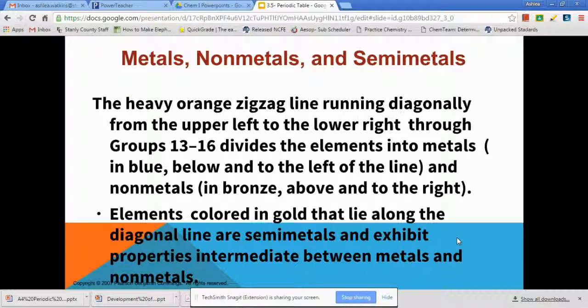So a little bit more about these classifications. The zigzag line, like I said, that runs between groups 13 and 16, those are your metalloids. And when we look at those, we need to know that they have properties of both metals and nonmetals.